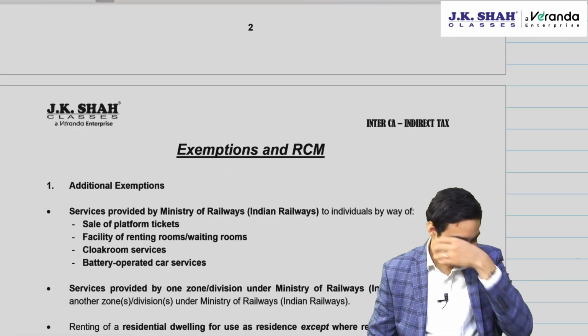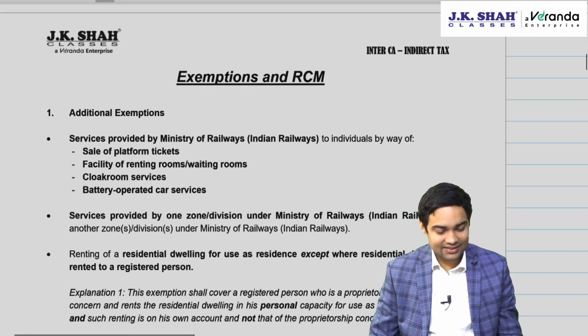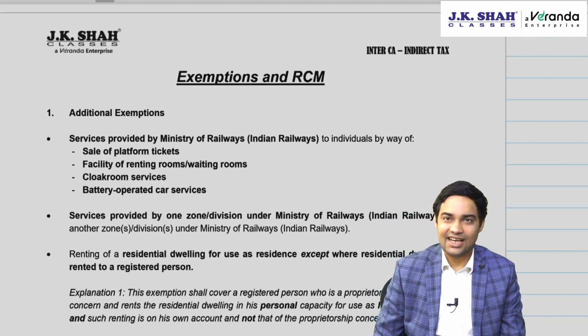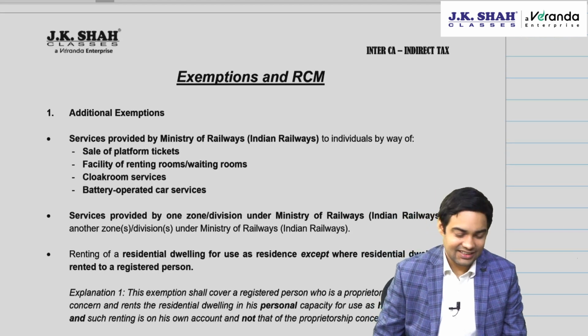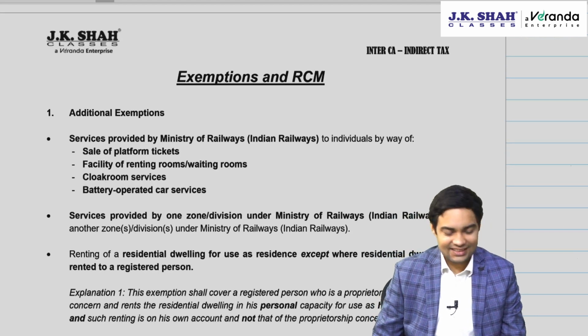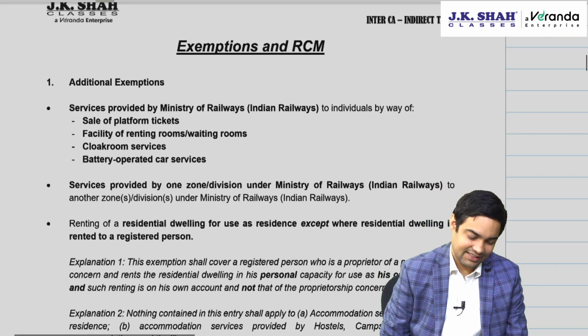Okay, now let's have a look at amendments relating to exemption and RCM. Yeah, new entries of exemptions have been added. Let's have a look. Easy entries. Let's see them one by one.